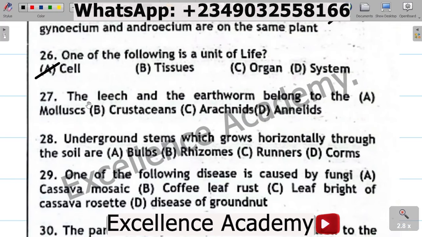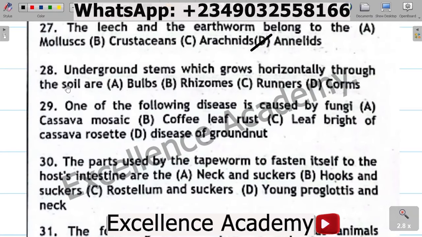Question 27. The leech and the earthworm belong to the A. Mollusk, B. Crustaceans, C. Arachnids, D. Annelids. The correct option is D. Annelids. The leech belongs to the class Hirudinea and the earthworm belongs to the class Oligochaeta. They are both classes under the group Annelids. So the correct option is D. Annelids.